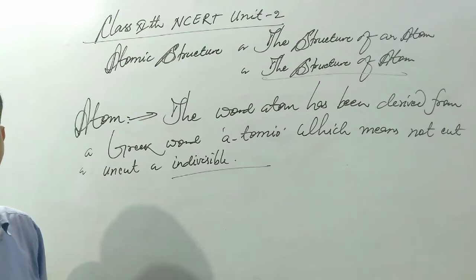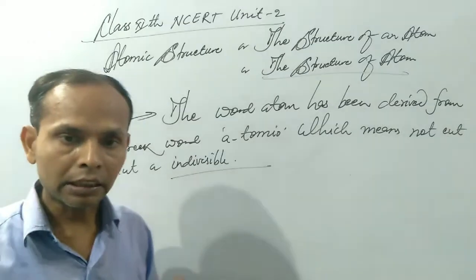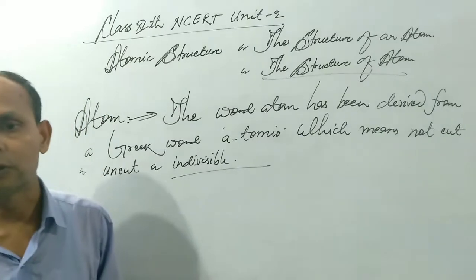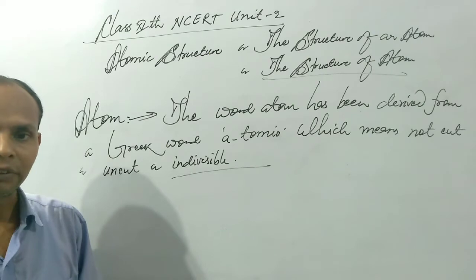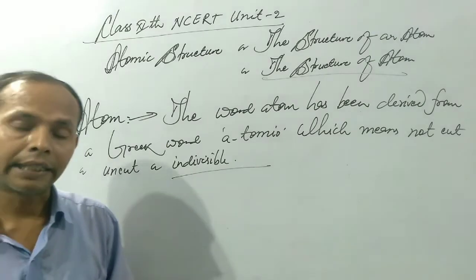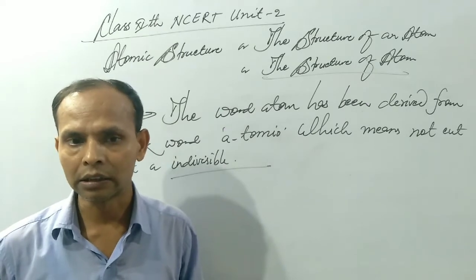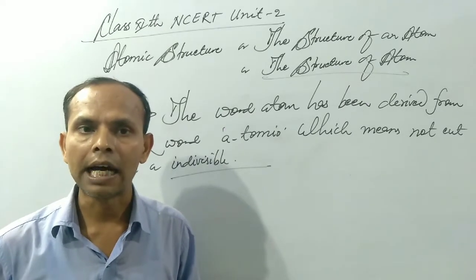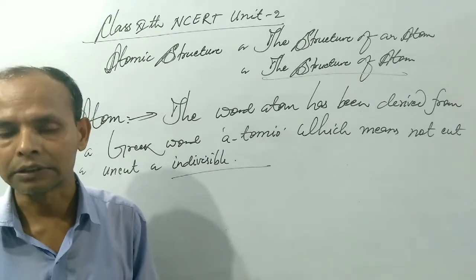It means an atom is the smallest particle of an element that can take part in a chemical reaction, but it cannot be divided. This statement was found to be wrong in modern times. In previous times scientists had said that an atom is the smallest particle of an element that can take part in a chemical reaction, but we cannot divide an atom into two or more simpler particles.